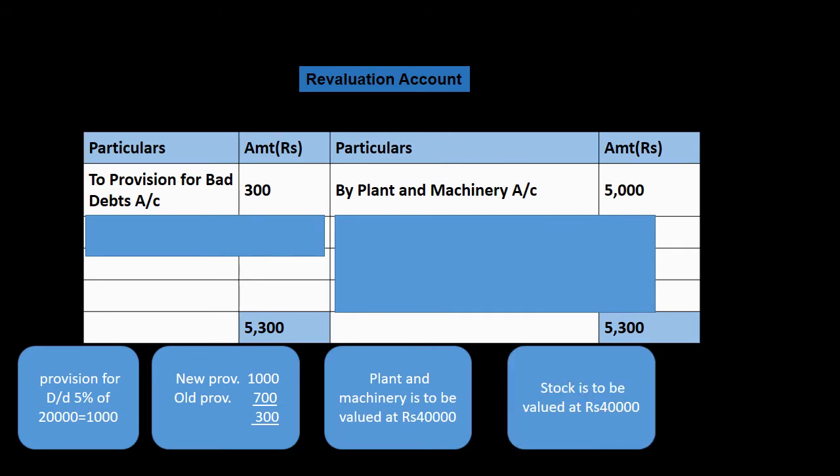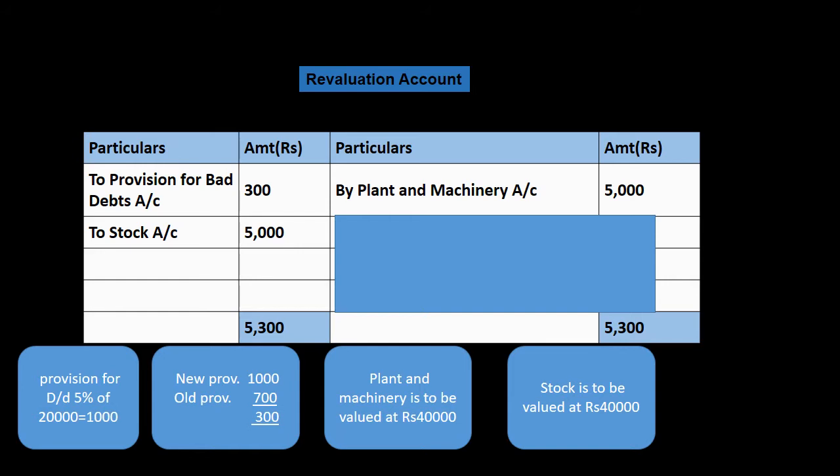Next, stock is to be valued at 40,000. stock की वैल्यू 40,000 है. अब पर पास्ट में जो था वो था 45,000. It means there is a fall in the value of stock by rupees 5,000, और एसेट की वैल्यू में फॉल होना लॉस होता है. That's why we are representing it on debit side of revaluation account.